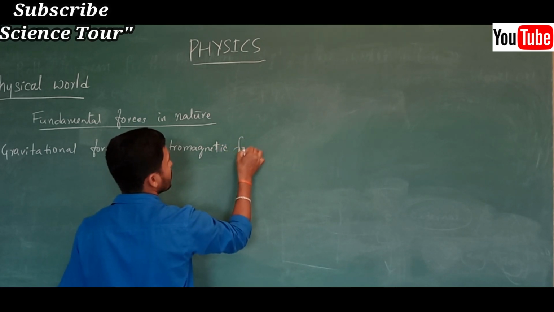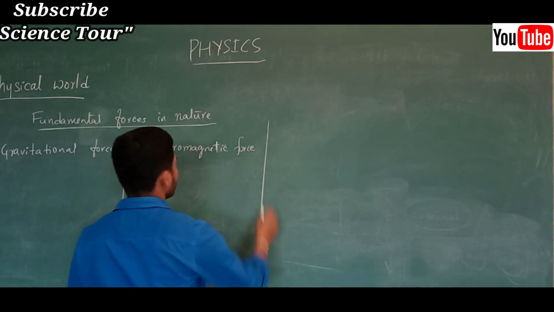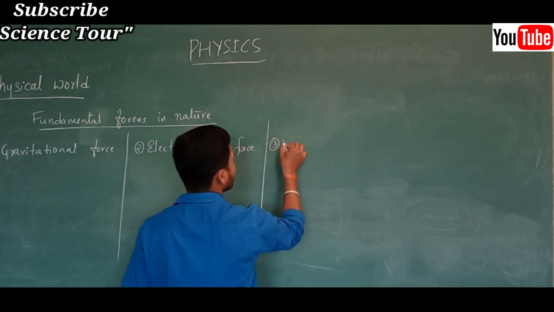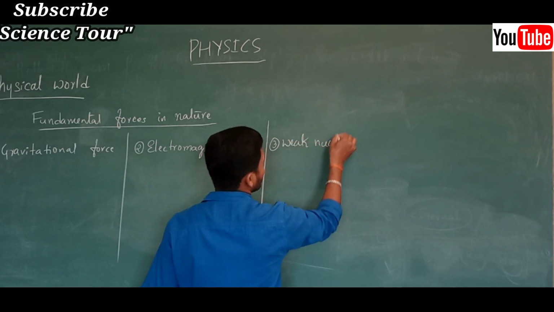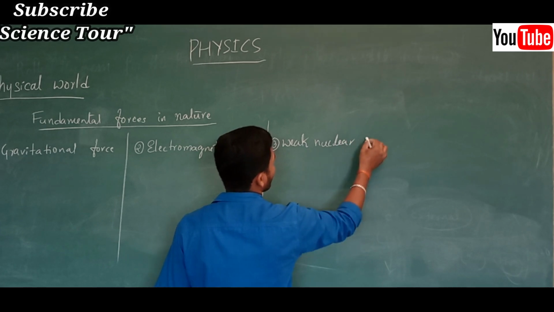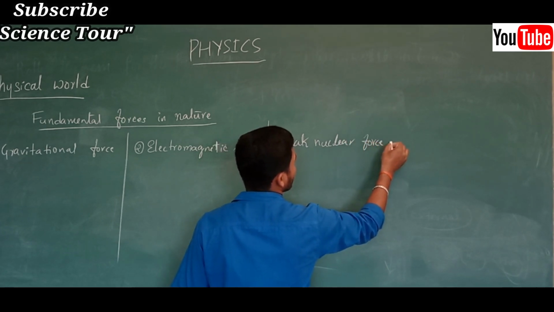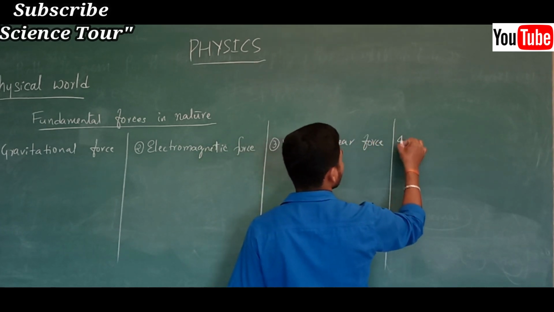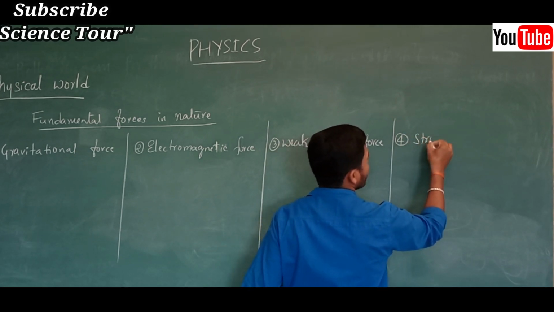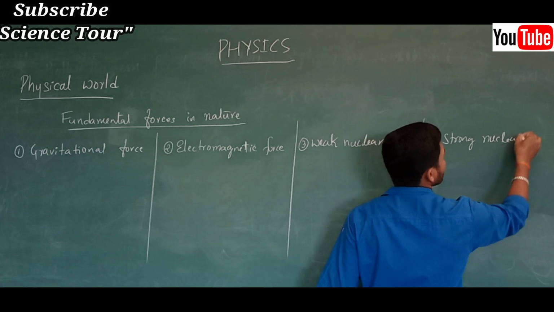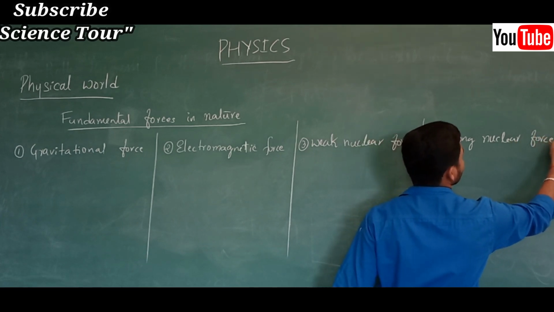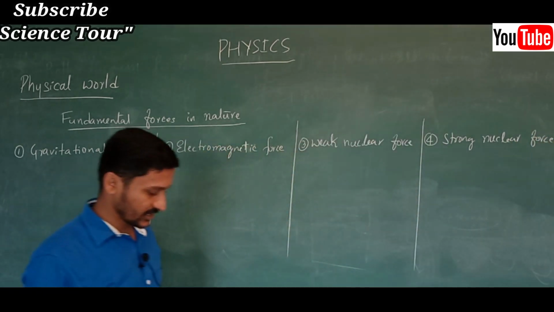And the third one is nothing but weak nuclear force, and the fourth one is nothing but strong nuclear force. Now we will discuss that.